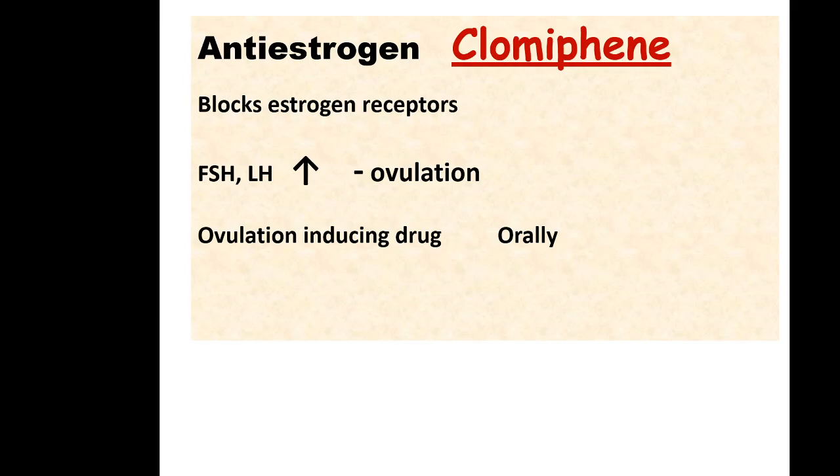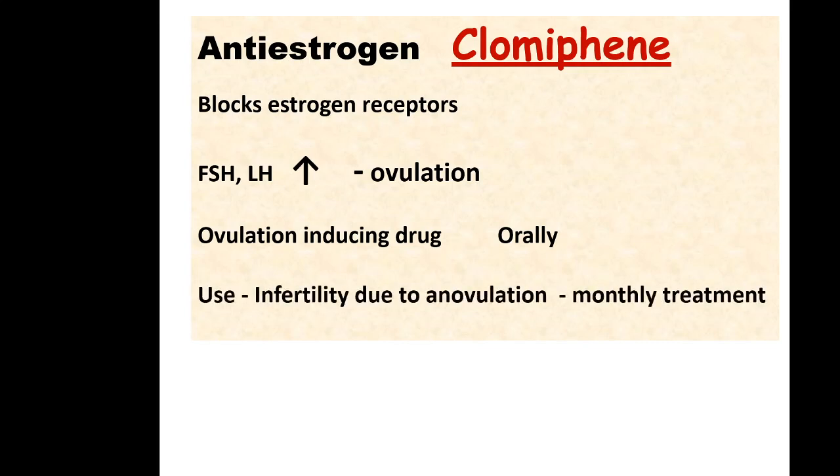It is given orally, and the use of clomiphene is in infertility due to anovulation. If there is no ovulation in a woman, it will lead to infertility, and this infertility can be treated by clomiphene.